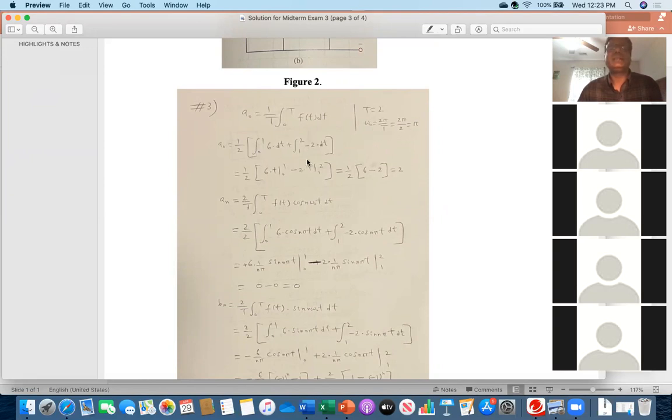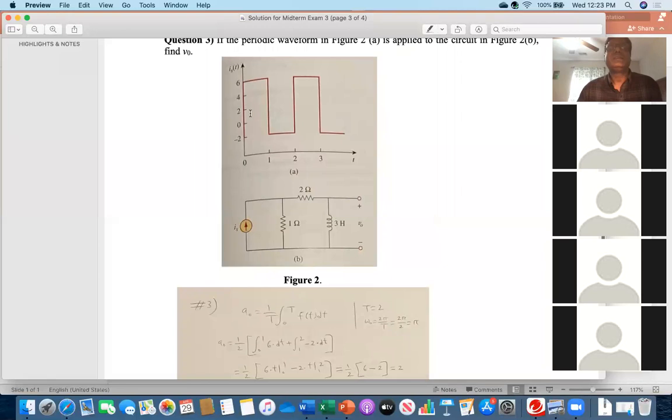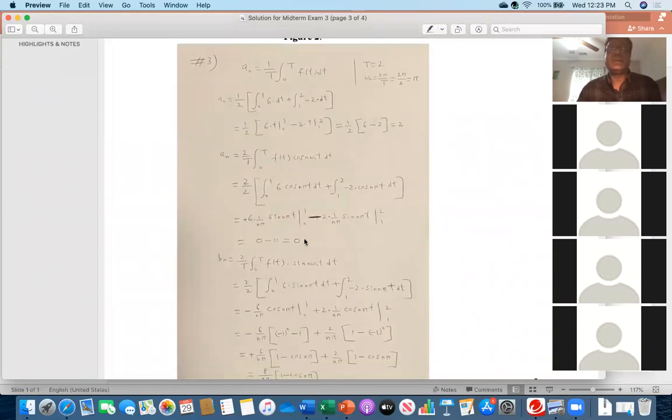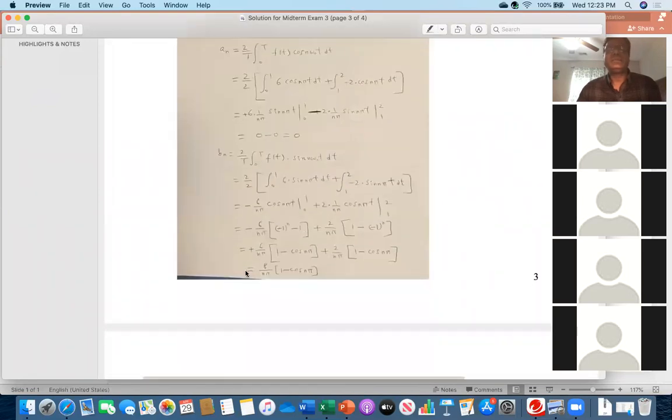And then see, between 0 and 1, the function value is 6. And between 1 and 2, function value is minus 2. And that's all. So A naught should be 2. An should be 0. And Bn should have this format. Although you can put cos n pi is minus 1 to the power n, and then you can say n value is 1, 3, 5. So you could put 16 over n pi.